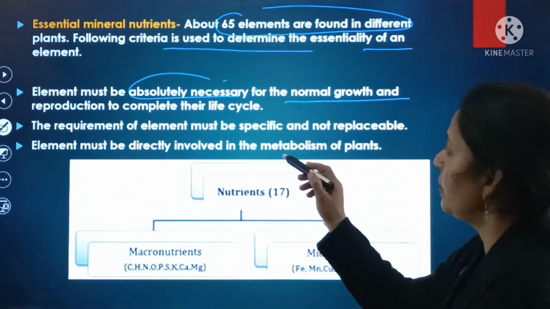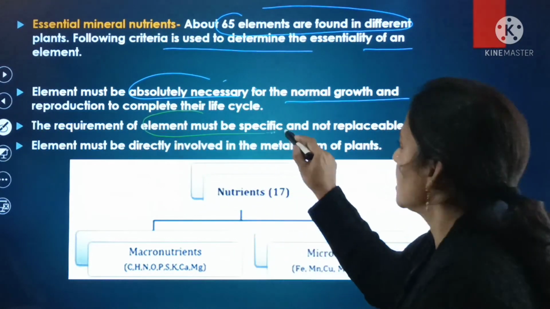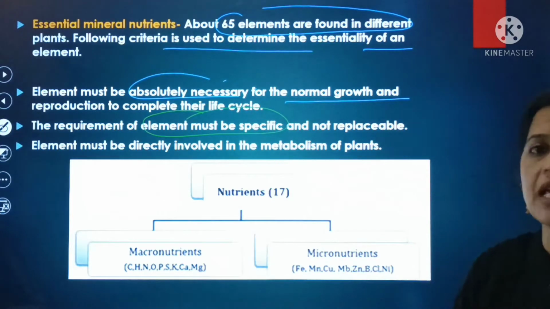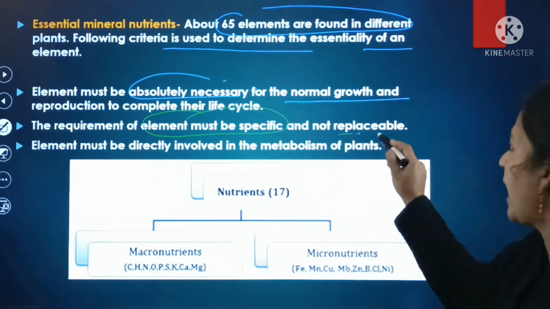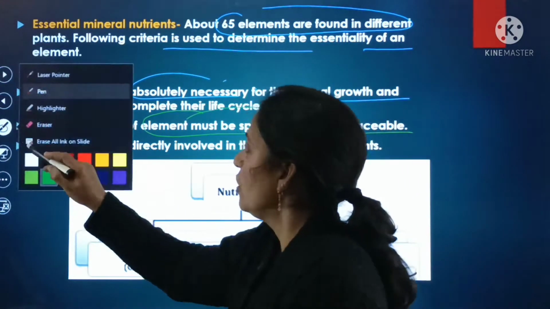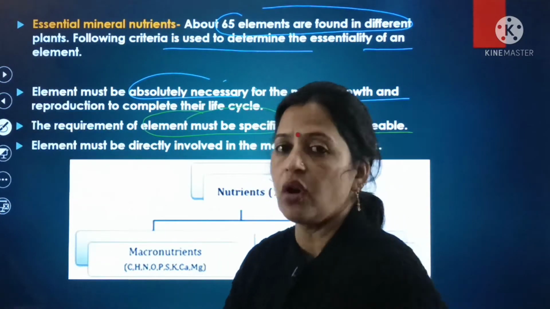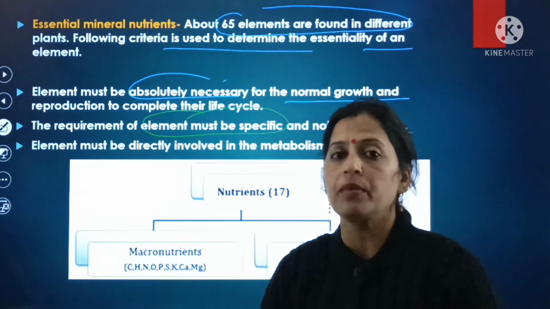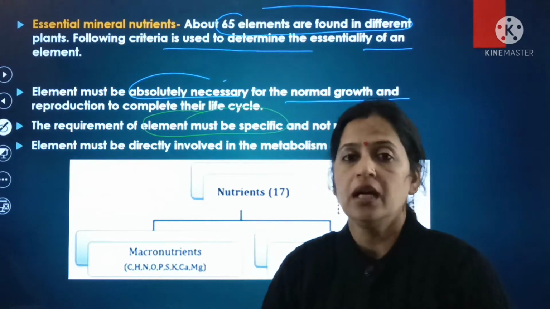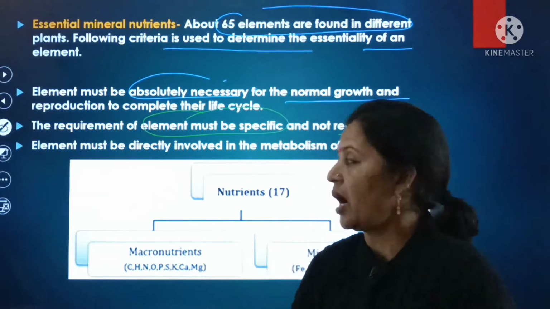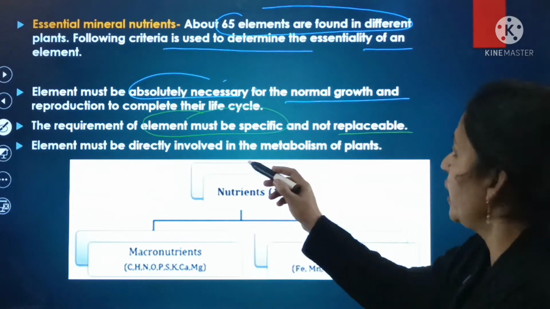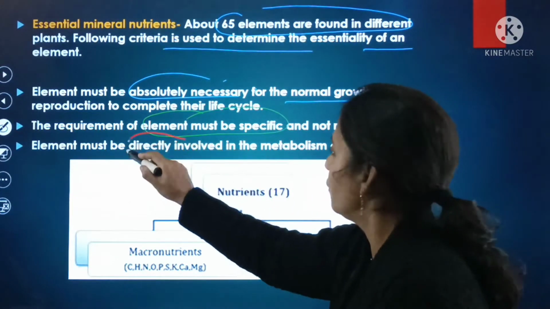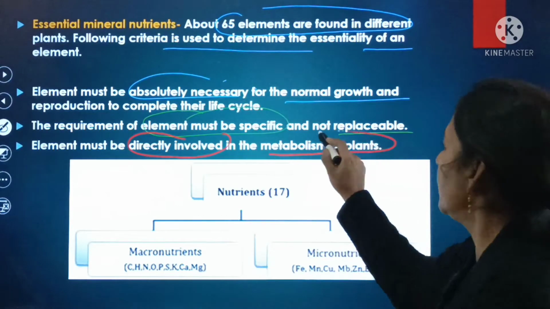And next is the requirement of the elements must be specific. The requirements of the elements should be specific and replaceable. That requirement is always specific and must be replaceable according to the terms and conditions of the plants. So here elements must be directly involved in the metabolism of the plants.